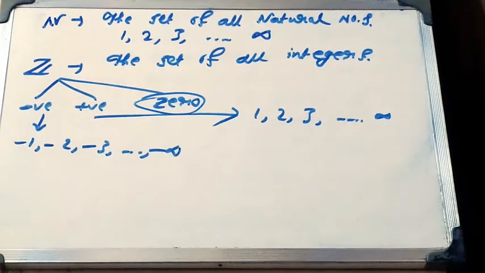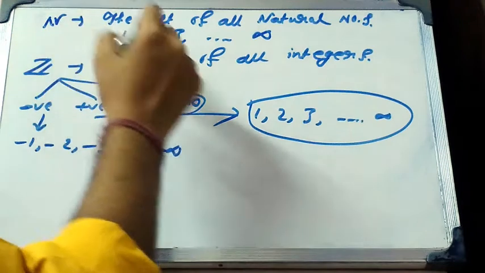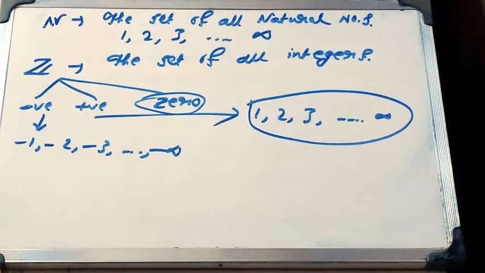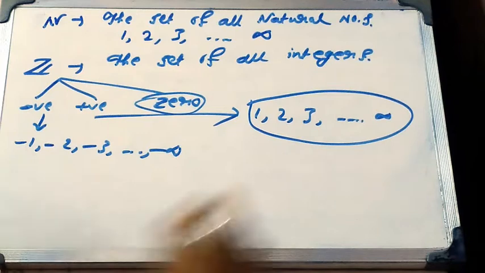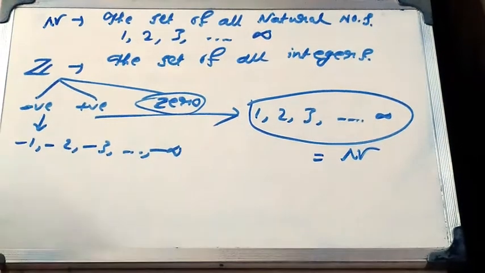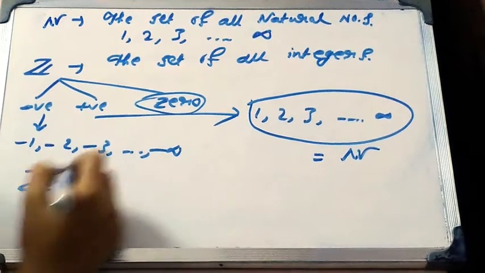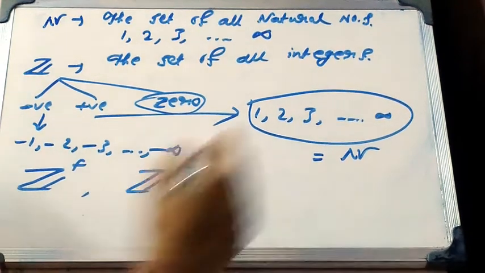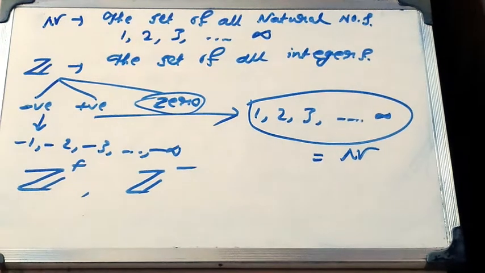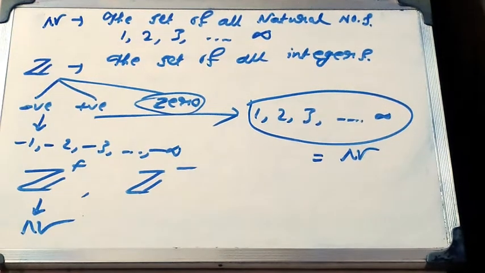Now we can see that the positive integers, that means 1, 2 up to infinity, are nothing but the set of all natural numbers. Positive integers can be denoted as Z+, and negative integers can be denoted as Z-. So actually the positive integers mean the set of all natural numbers.